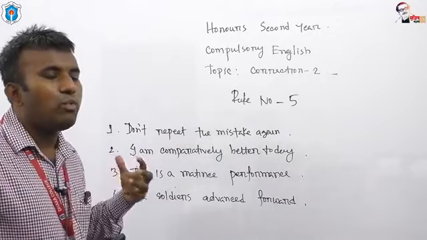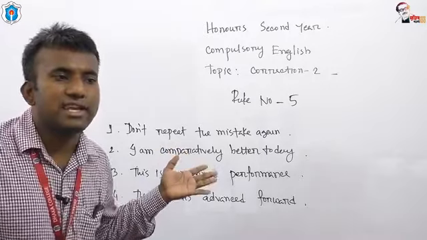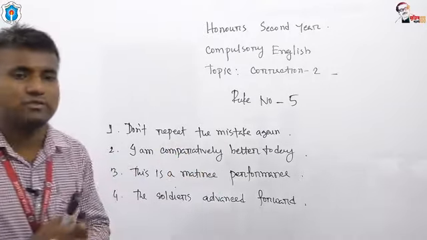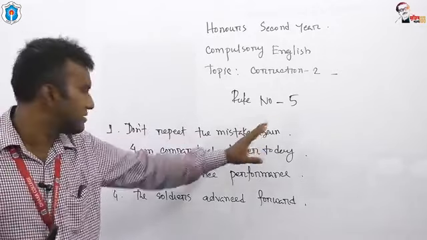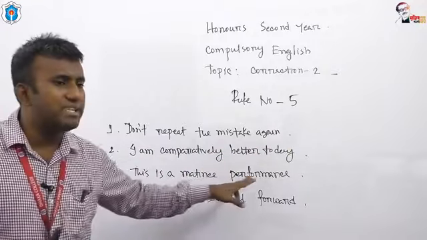And what is the reason for which these English sentences have become grammatically wrong? Try to find out, my dear students. Don't repeat the mistake again. I am comparatively better today. This is a matinee performance.